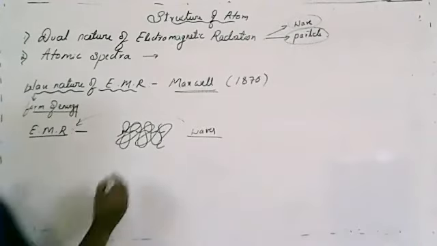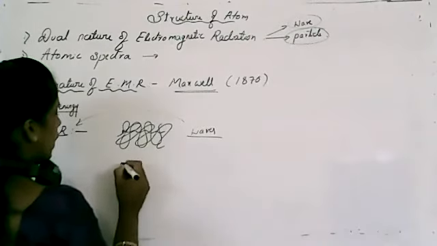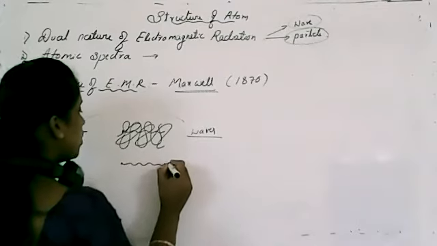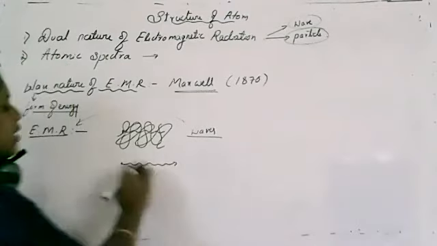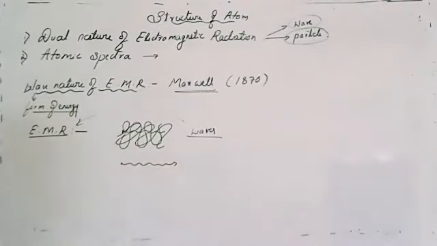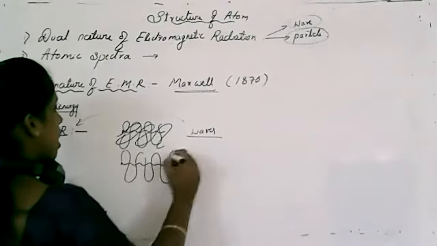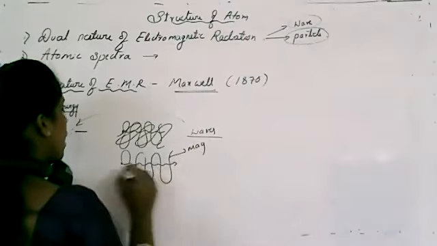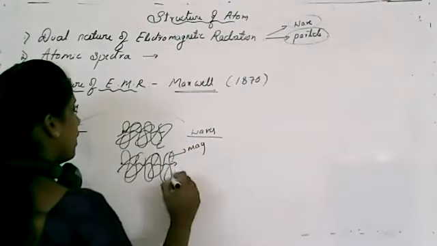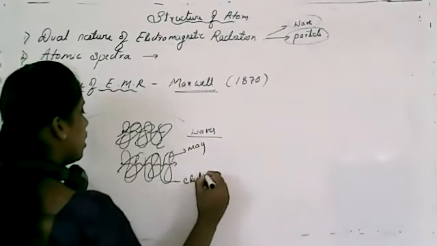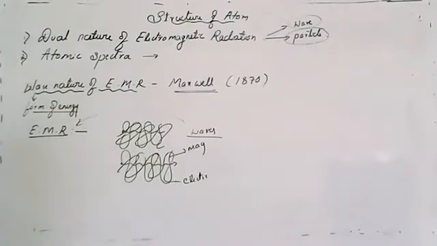Clear? He explained that whenever electrons move under acceleration, alternating magnetic and electric fields are produced or transmitted, and he called it electromagnetic radiation.